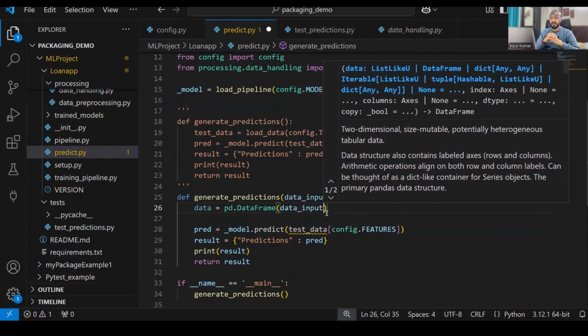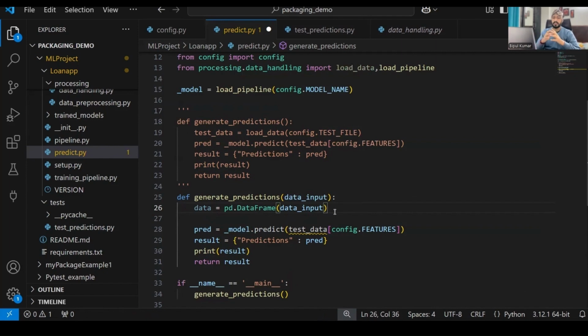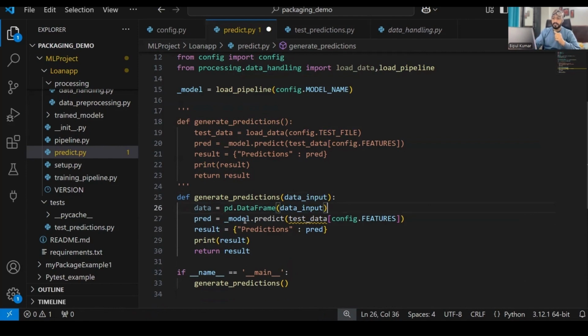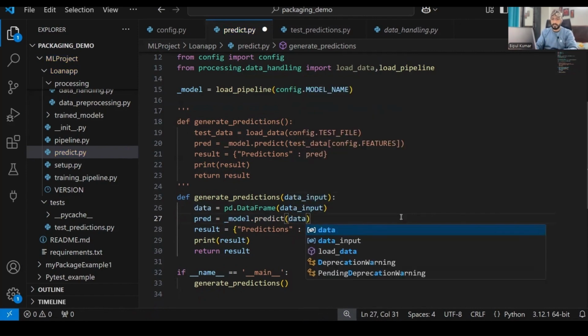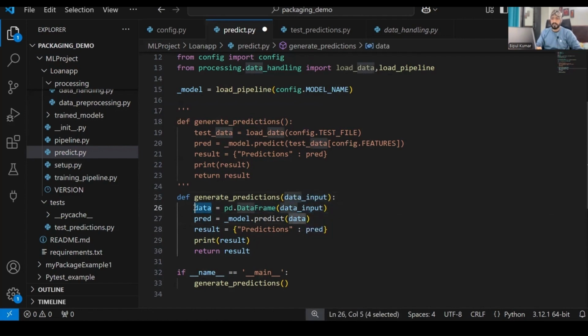All right. So now my data will be converted into a data frame. Now we have to make the prediction on this. For making the prediction, we are already using model.predict. In the model.predict, I can feed over here data, not data input. The data that we have created over here.